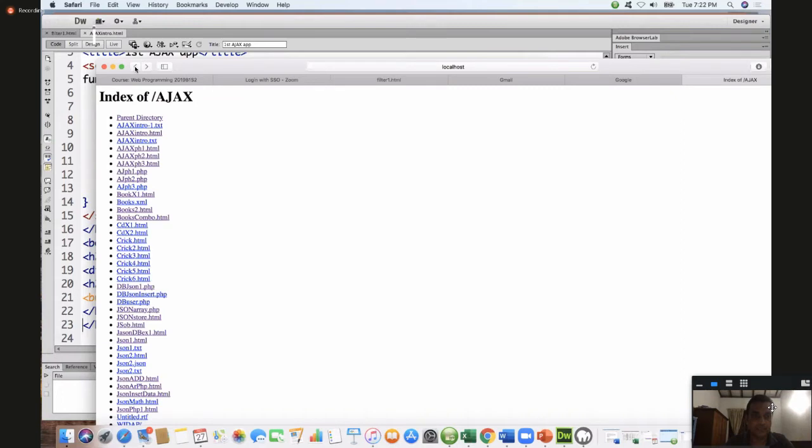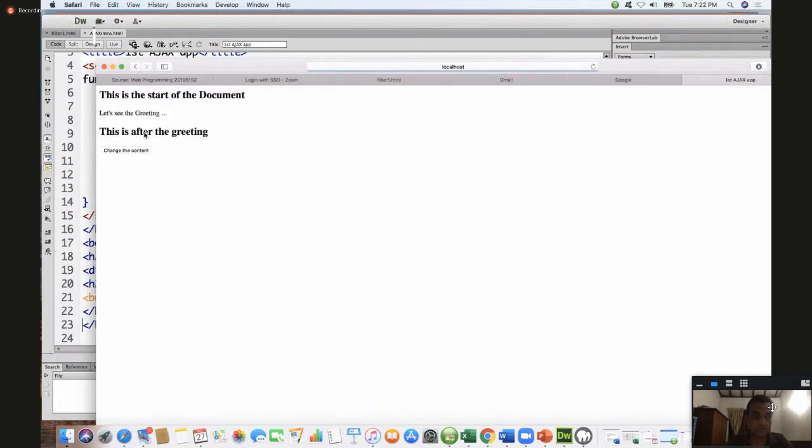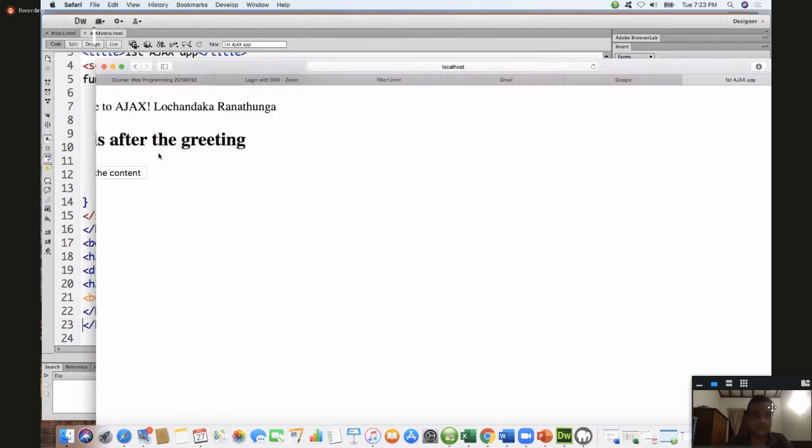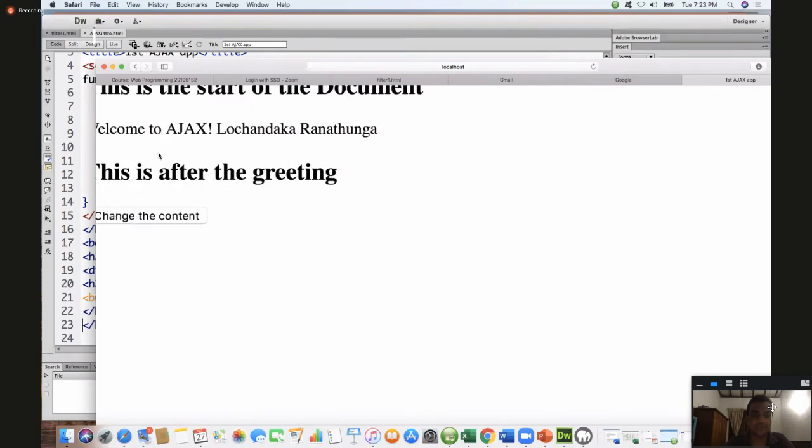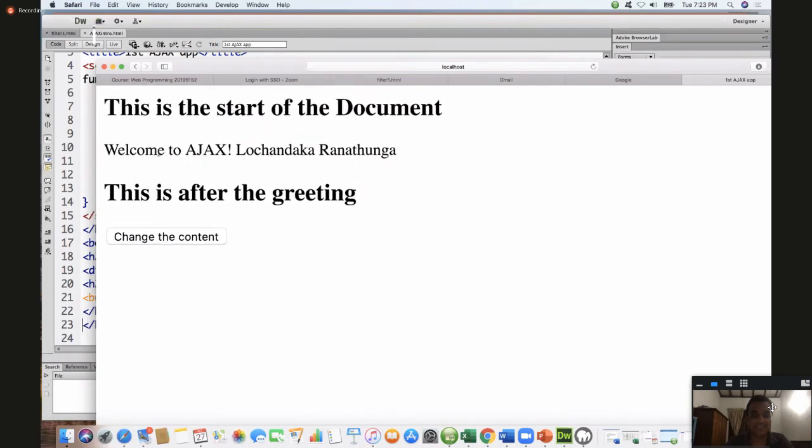Let me go back. Now it's working, right? So sometimes the data is coming from the cache because that data is available there. That file is in the cache because you have already received it. So that's how it works.